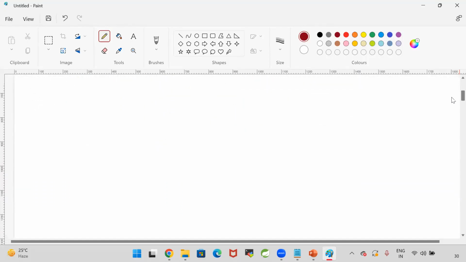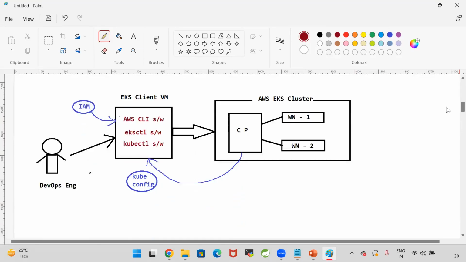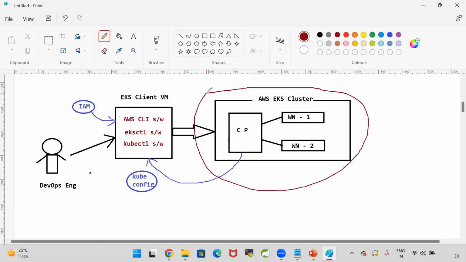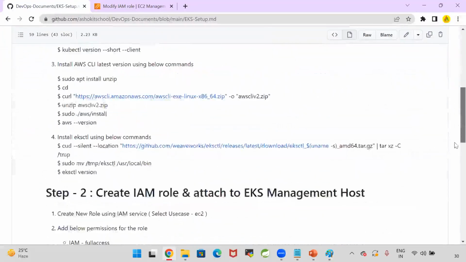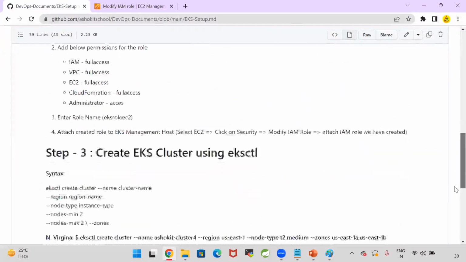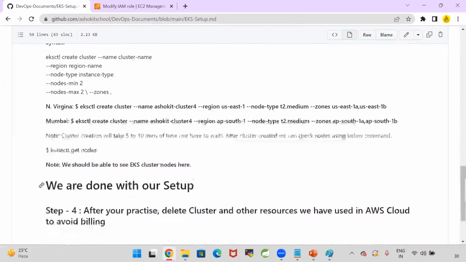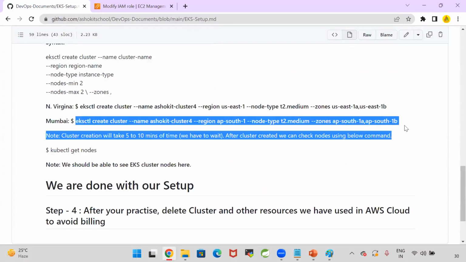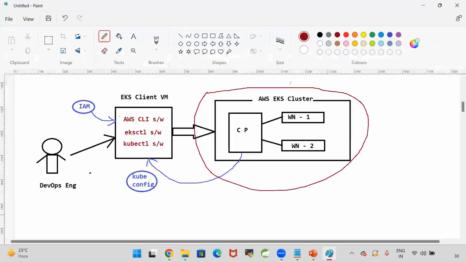The EKS cluster we are creating has the control plane machine, and then worker node one machine and worker node two machines. So you have to create three machines? No need to create these machines. Whenever you execute this command, the control plane and worker node machines will be created by AWS. If you execute this command, the control plane and worker nodes, this process, whichever I have circled, will be created automatically.